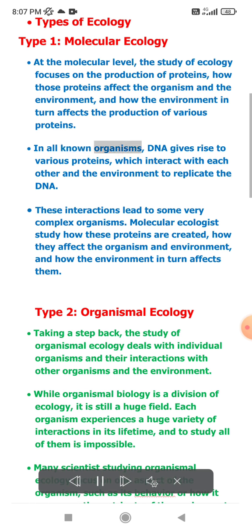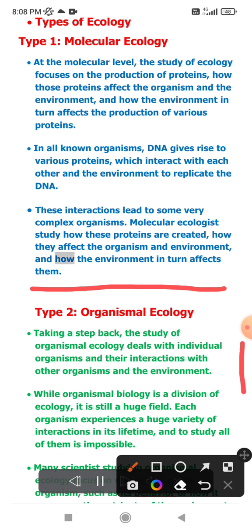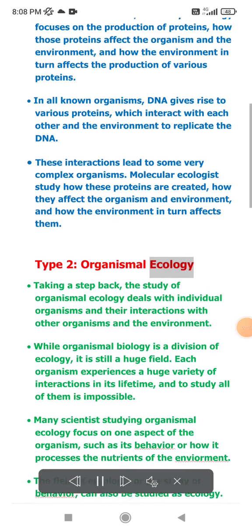In all known organisms, DNA gives rise to various proteins, which interact with each other and the environment to replicate the DNA. These interactions lead to some very complex organisms. Molecular ecologists study how these proteins are created, how they affect the organism and environment, and how the environment in turn affects them. Type 2, Organismal ecology.